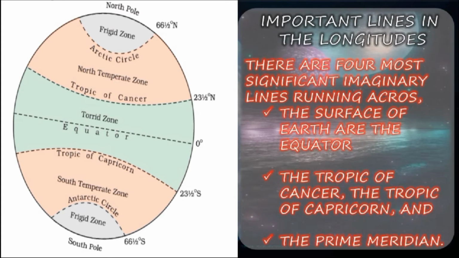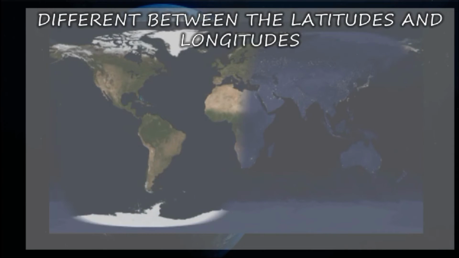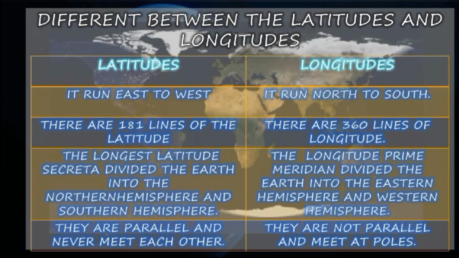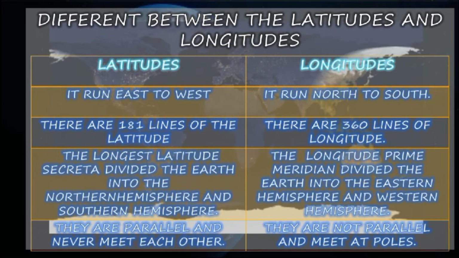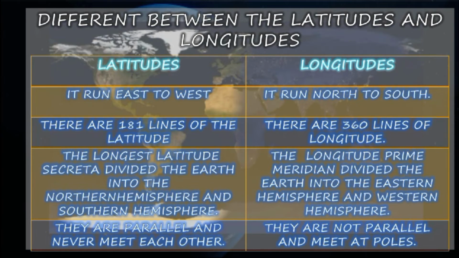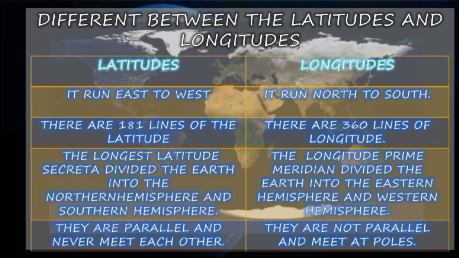The imaginary line that joins the poles is called the axis. Longitude and latitude help us to locate places. The longitude helps us to calculate the time. So this is all about latitude and longitude. Now we shall see the difference between latitude and longitude. Latitude runs east to west. Longitude runs north to south.